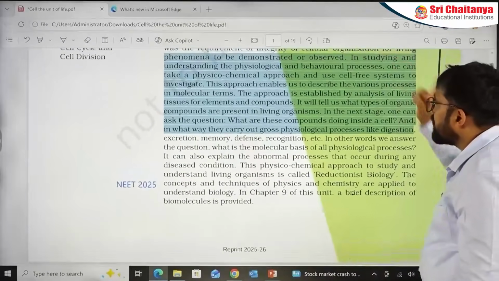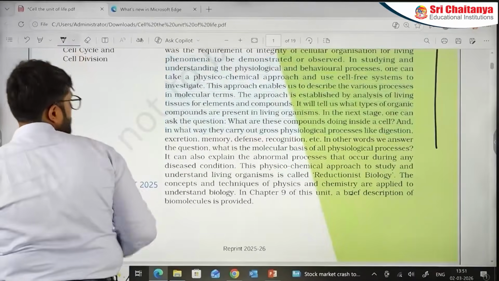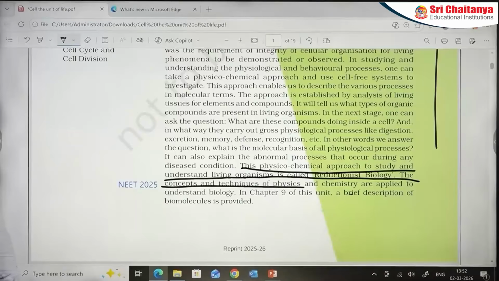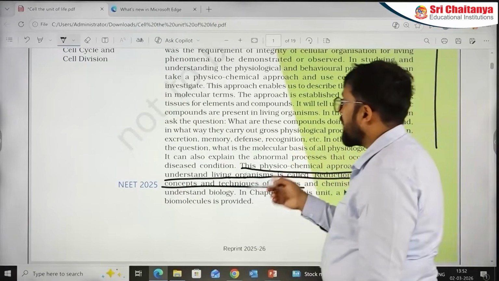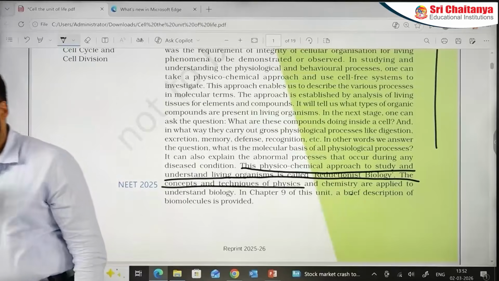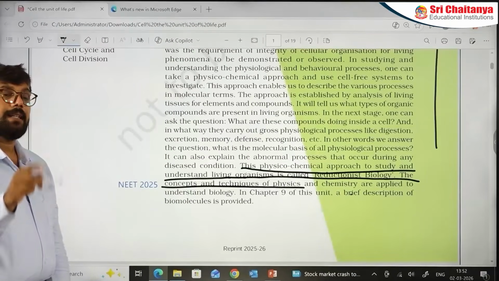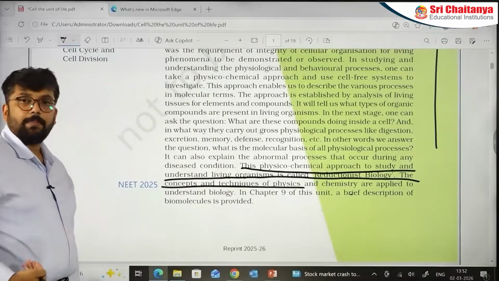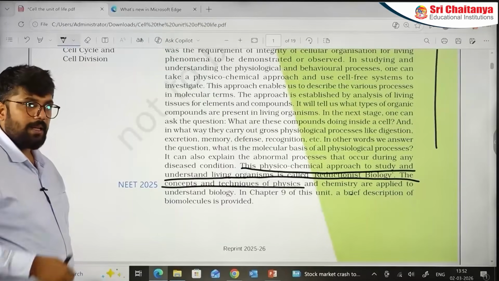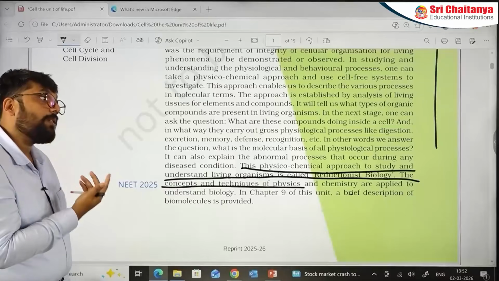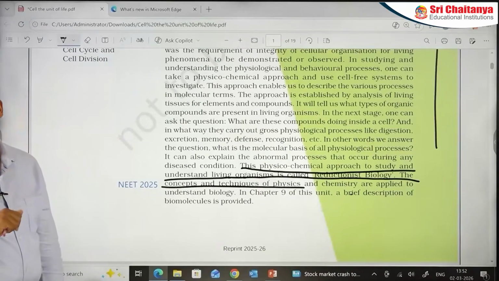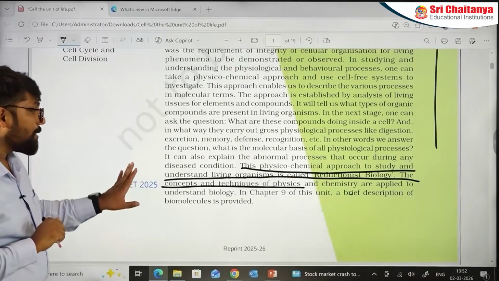Let me start somewhere here. Can you see this? It is the question from last year, NEET 2025: the physicochemical approach about reductionist biology. An important question appeared. Please mark that up. That means it gives you an idea. It doesn't tell you that this question is going to repeat. It actually tells you that when it comes to all the chapters, the unit descriptions, this is not a description of the chapter, it is the description of the unit, from there we can have some questions as well. So that is what is happening here.